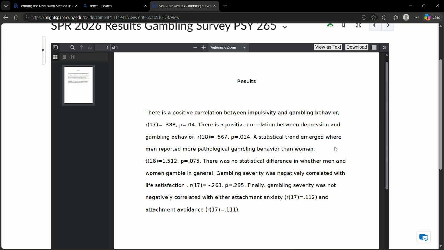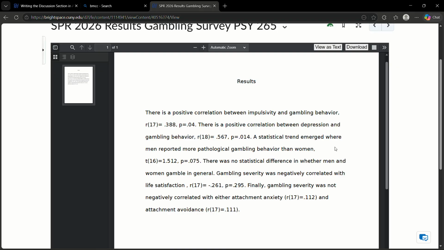There was also no statistical difference in whether men and women gamble in general. So the pathological gambling was leaning more towards men than women. But in terms of gambling in general, there was no difference between men and women. Once again, probably because we had such a small sample, especially a very small sample in men.